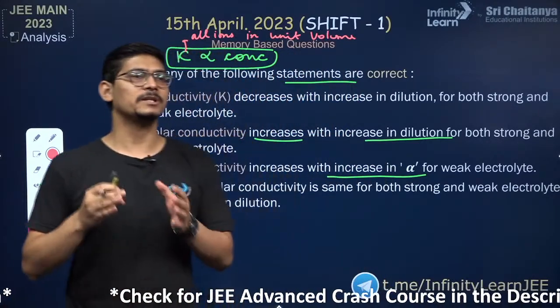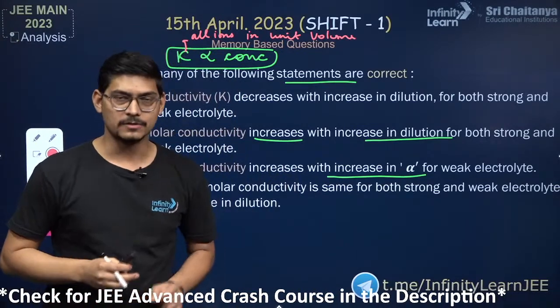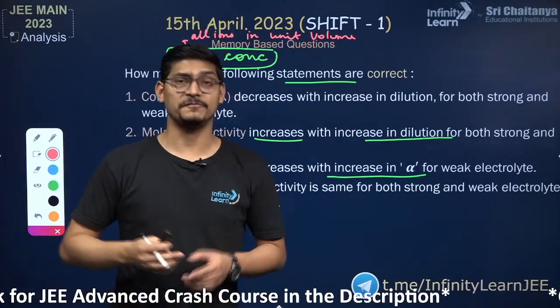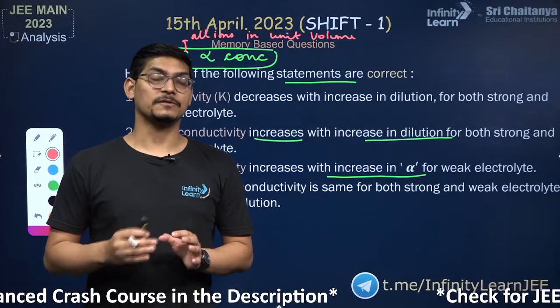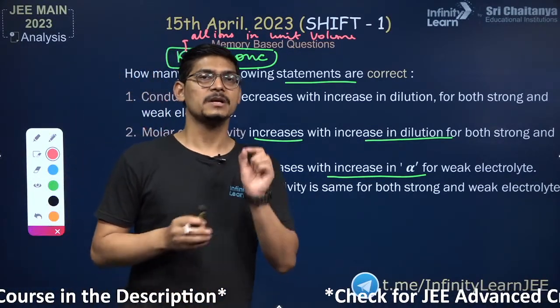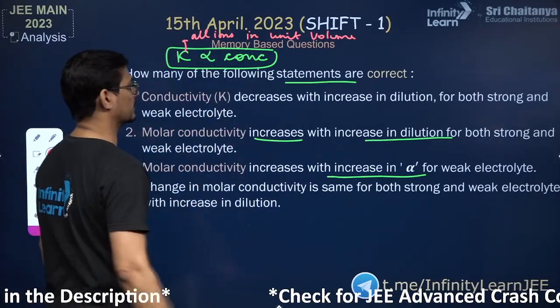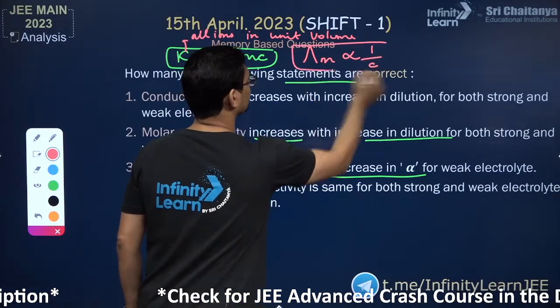So obviously, if you increase the concentration, kappa will increase because the number of particles will increase. If you dilute, the volume is increasing, so the number of particles per unit volume decreases. So kappa is directly proportional to concentration, but molar conductivity is inversely proportional to concentration.